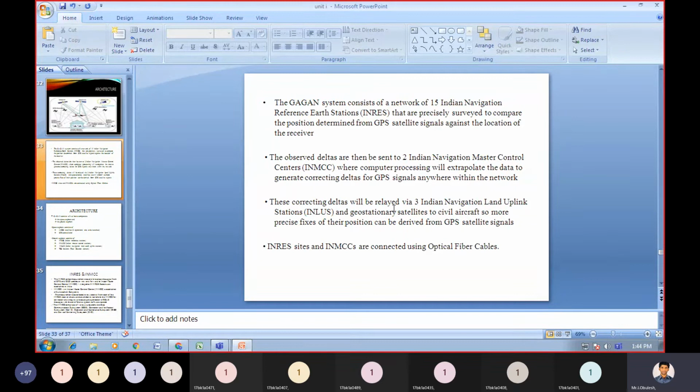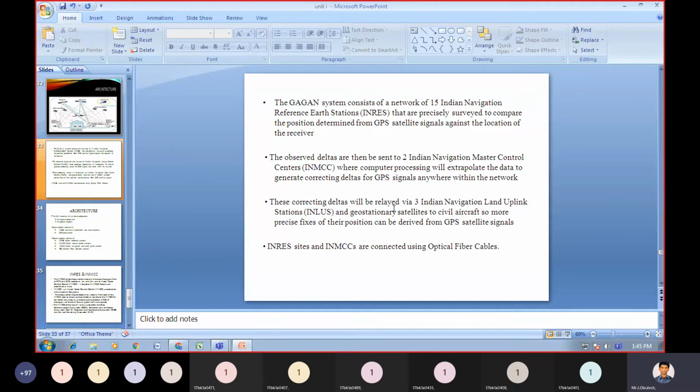The observed deltas are then sent to two Indian Navigation Master Control Centers, where computer processing will extrapolate the data to generate correcting deltas for GPS signals anywhere within the network.